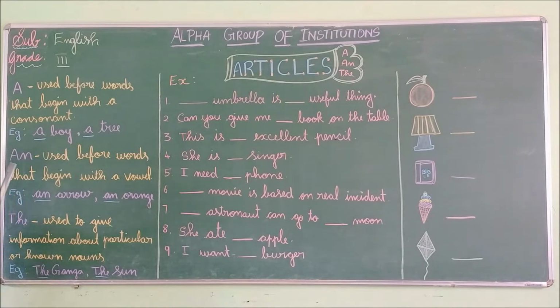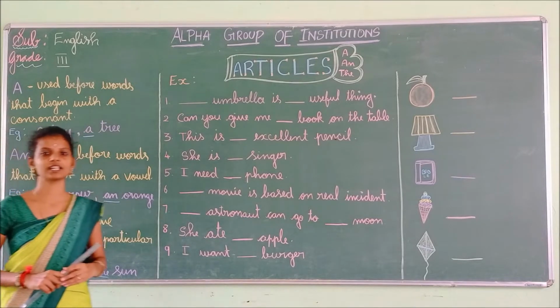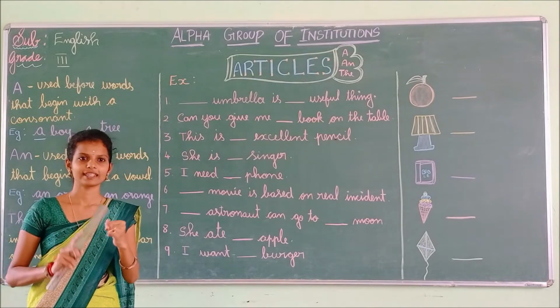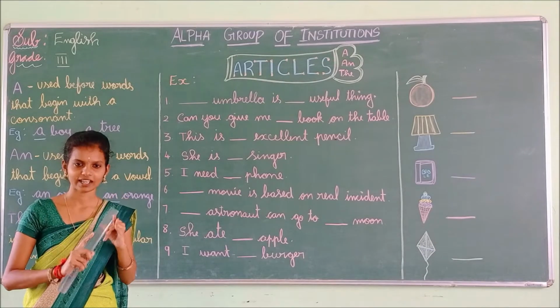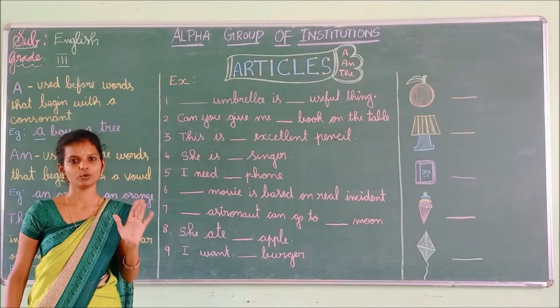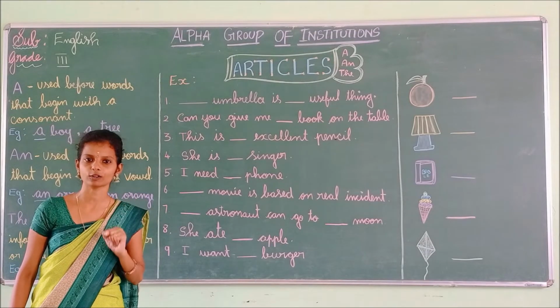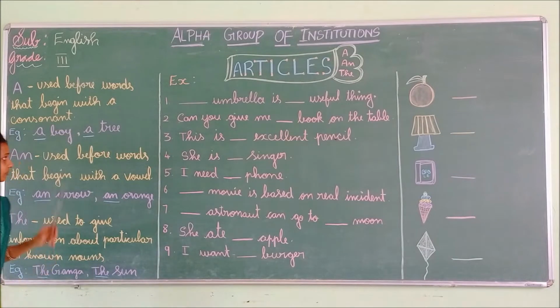Then we are going to see the usage of an. An is used before words that begin with a vowel sound. What are the vowel letters, children? The vowel letters are A, E, I, O, U. Repeat with me: A, E, I, O, U. Very good. For these words we have to put an. Example: an arrow, an orange.